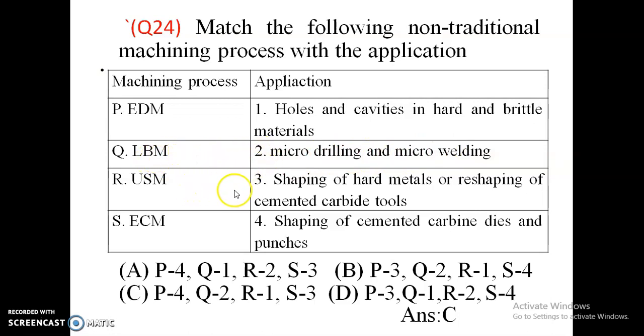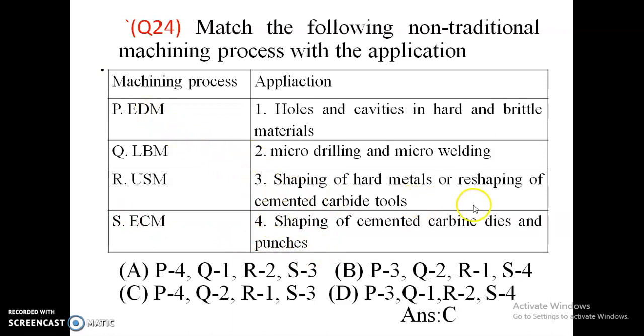Then the shaping of cemented carbide dies and punches is made by, okay, shaping of cemented carbide dies and punches is made by, that is, ECM. Okay, shaping of cemented carbide dies and punches is made by the ECM process.